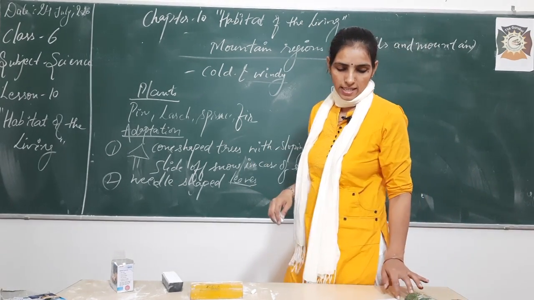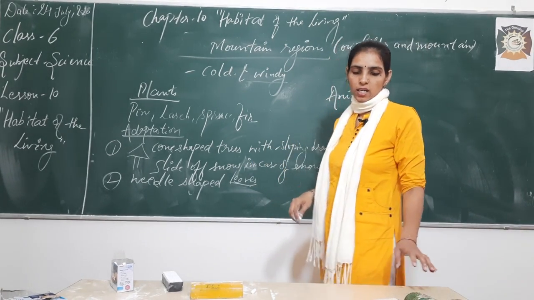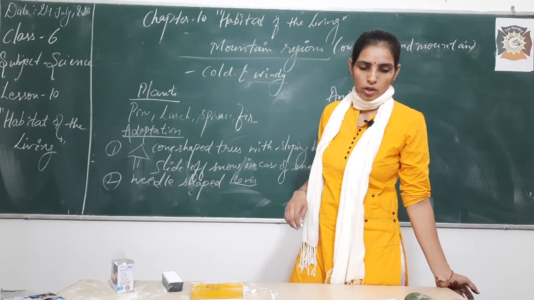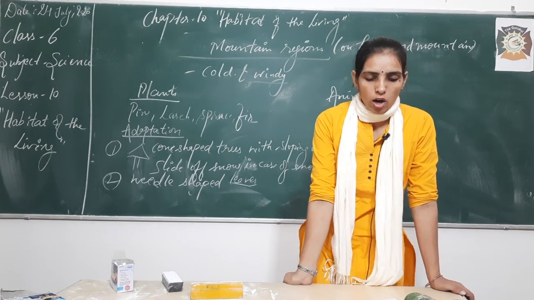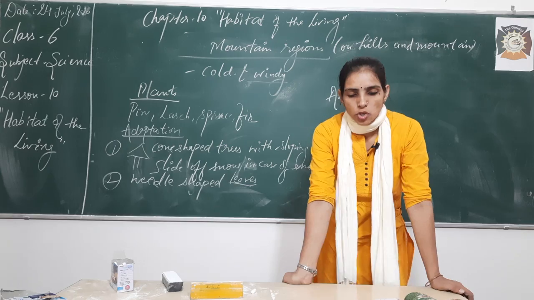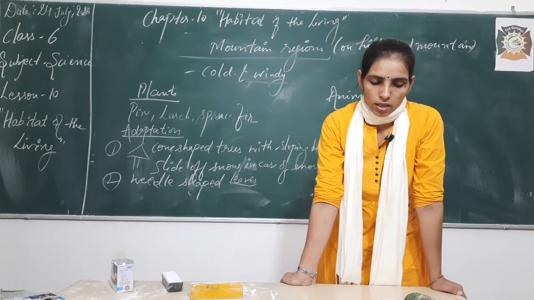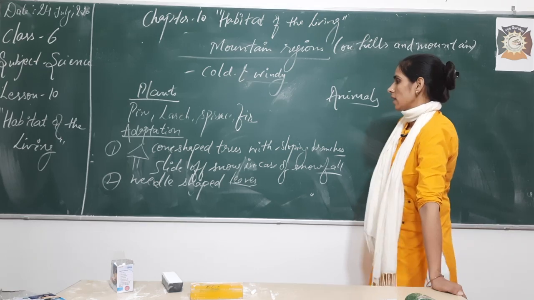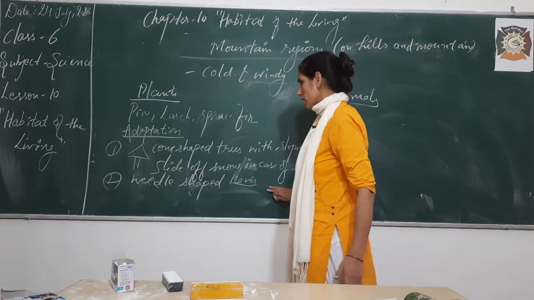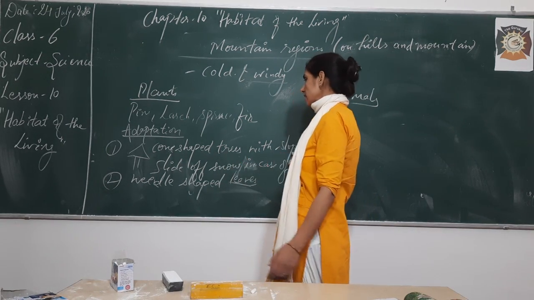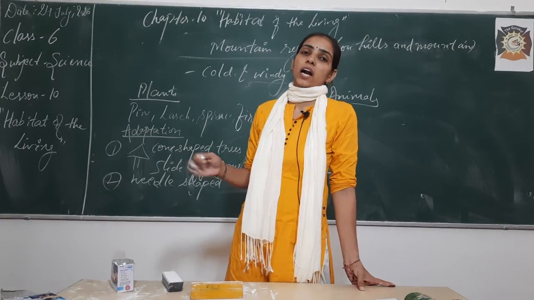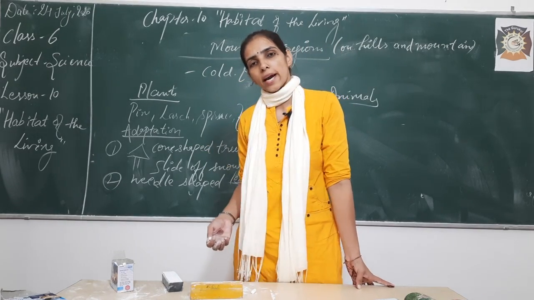We also can say that they are having needle-shaped leaves, okay? Because this also helps the plant to avoid loss of water, okay? Otherwise, if they are not having the needle-shaped leaves or they are not cone-shaped trees, the tree may break under the weight of snow, right?